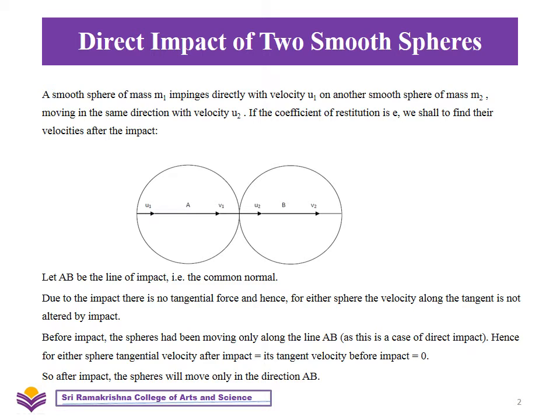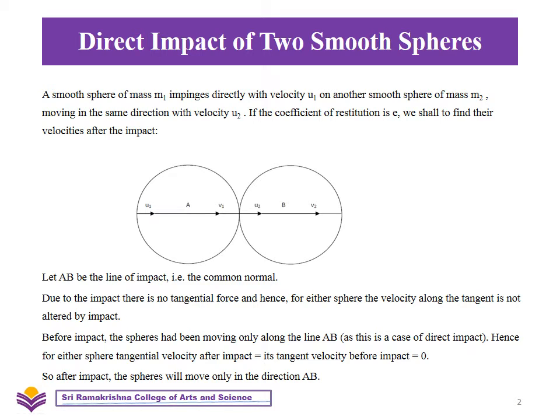Now this is the first ball with mass m1 moving with velocity u1, and the second ball is with mass m2 moving with velocity u2. Let AB be the line of impact, that is the common normal. Due to impact there is no tangential force, and hence for either sphere the velocity along the tangent is not altered by the impact. Before impact the spheres had been moving only along the line AB.